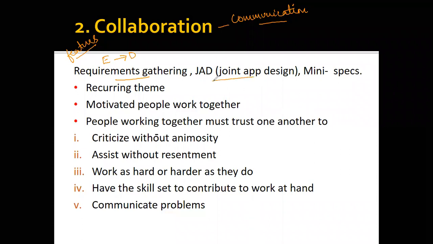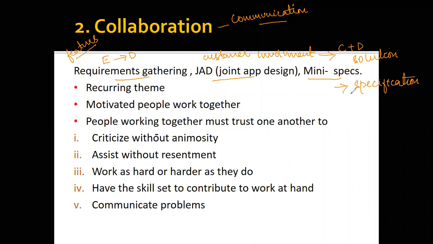Whereas joint application design, we have seen that within the joint application design, the customer involvement is going to be there so that you identify what his needs are. Now when you identify his needs, the customer and the developer both can identify the solution to the customer's problem. Then mini specifications: you can have some specifications, that is the main criteria that you want. Now to fulfill the specification, you're going to have some sub specifications also, some mini specifications within this. You're also going to identify those mini specifications in here.